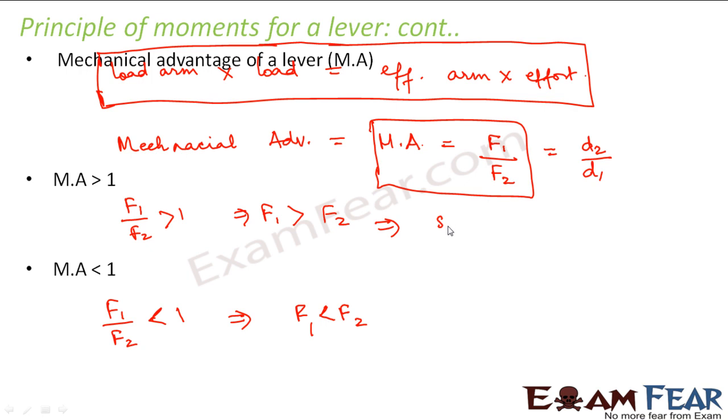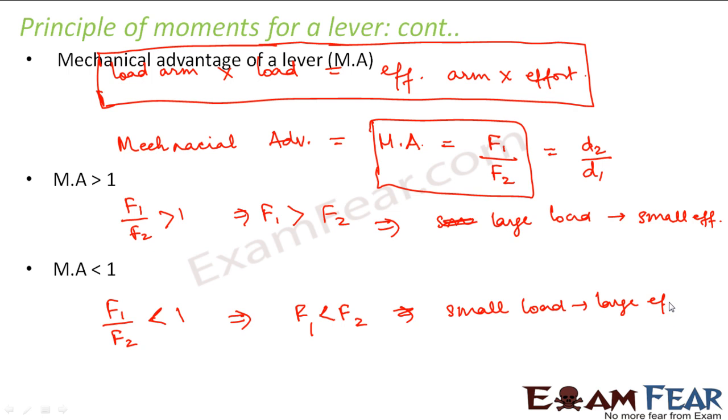So here it implies that a large load will give rise to a small effort, and here it implies that a small load will give rise to a large effort.